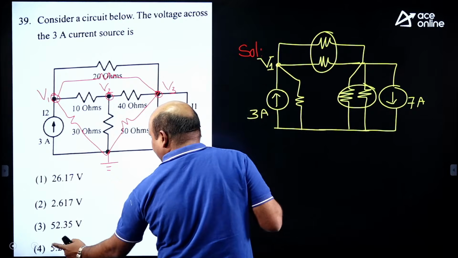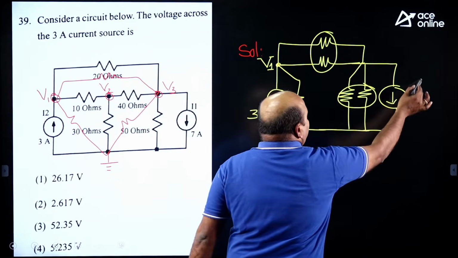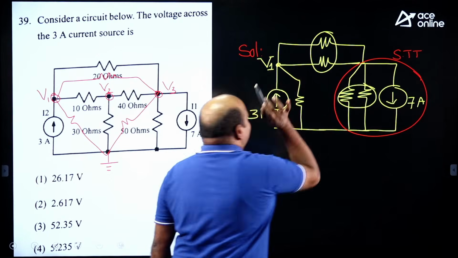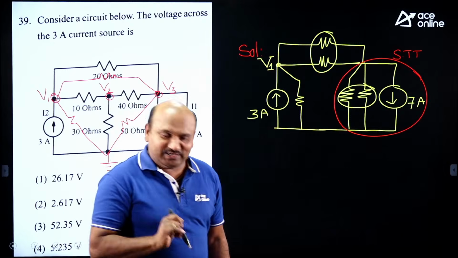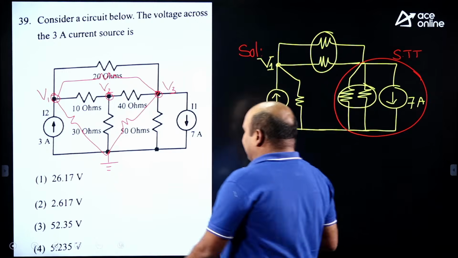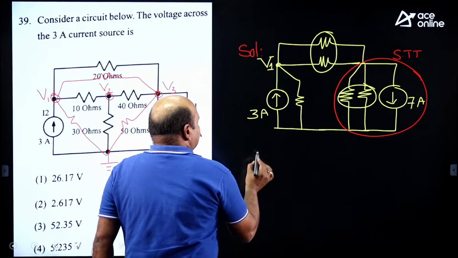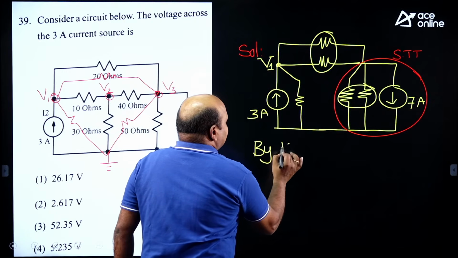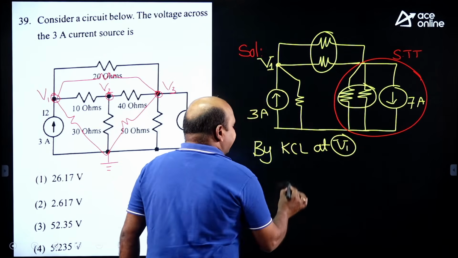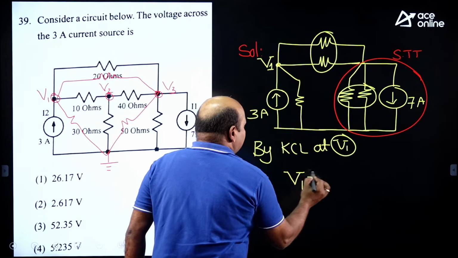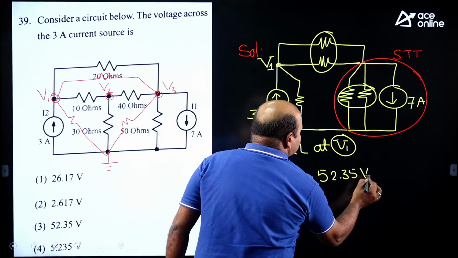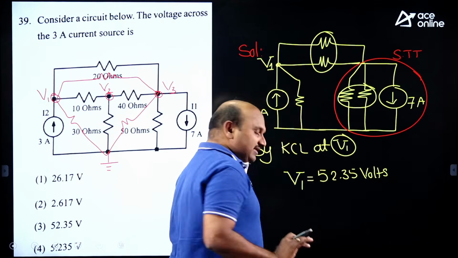See this one here, if you do the source transformation technique, only 1 voltage you are having, that is our required voltage. V1 is our required value here. If you do that by KCL at V1, you will get the V1 value is equal to 52.35 volts. Guys, are you getting the procedure?